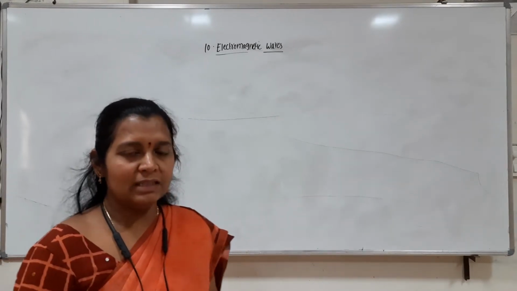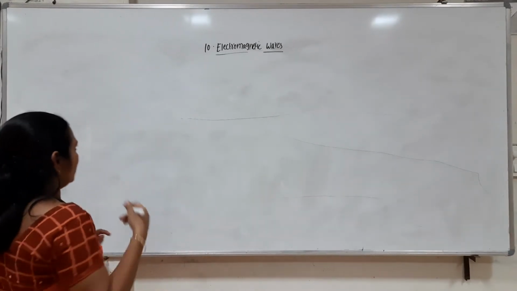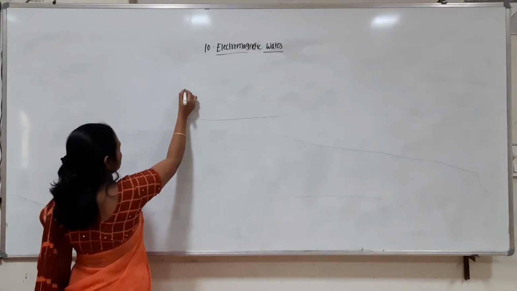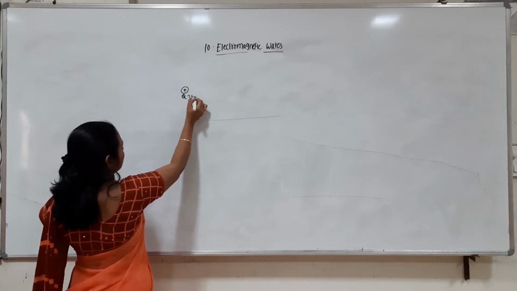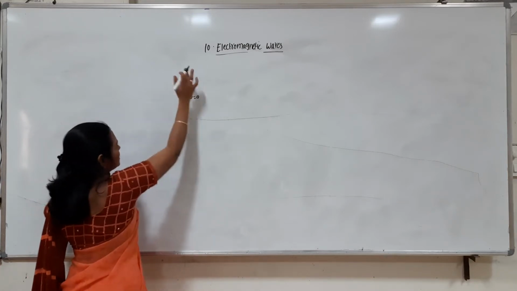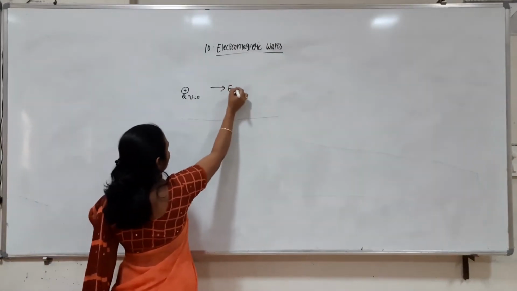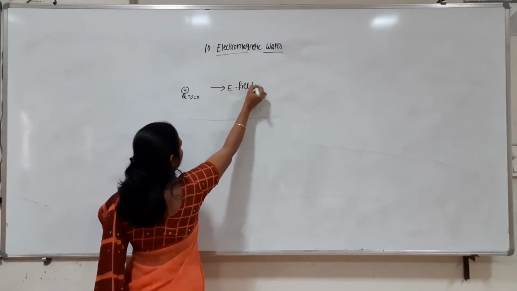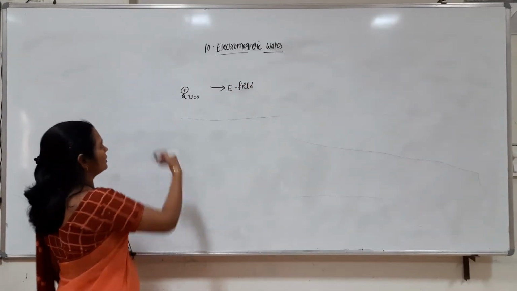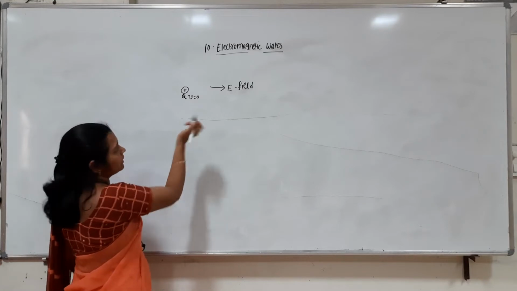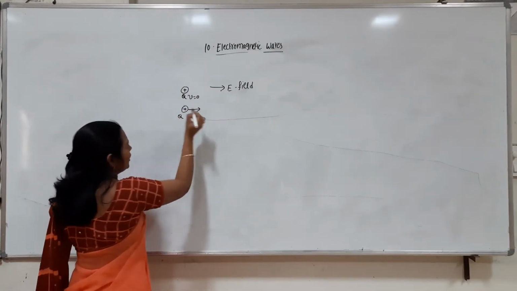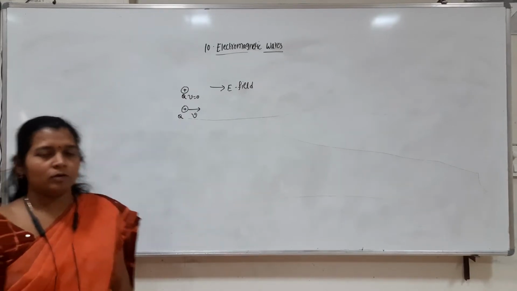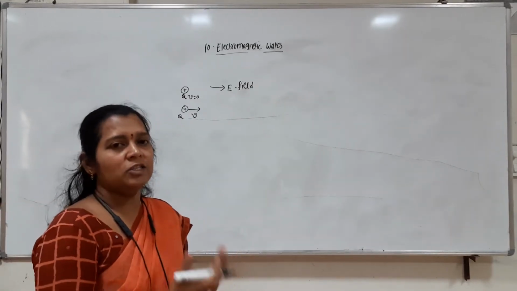Till now what we discussed is, suppose you have a stationary charge, that is, a charge at rest, so around this stationary charge there is an electric field. Now, in moving charges and magnetic field, we have seen that the charge is moving with a uniform velocity, nothing but charge in motion.